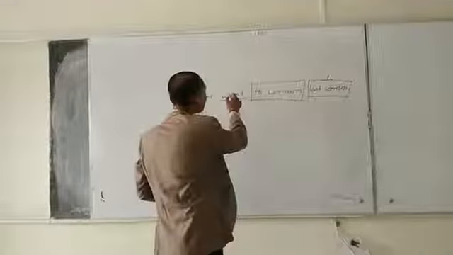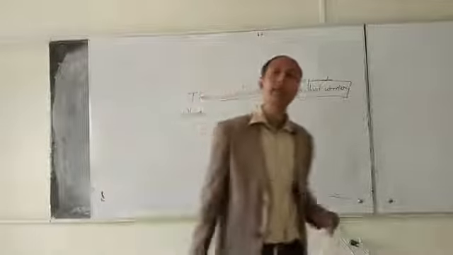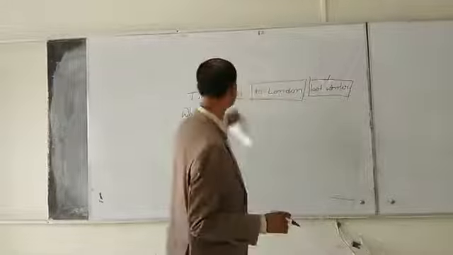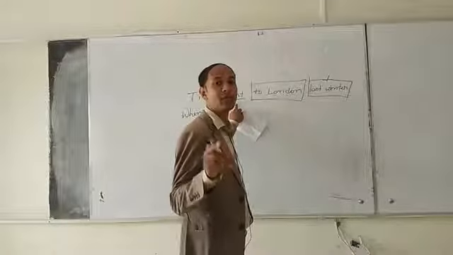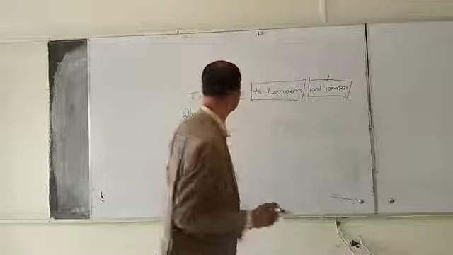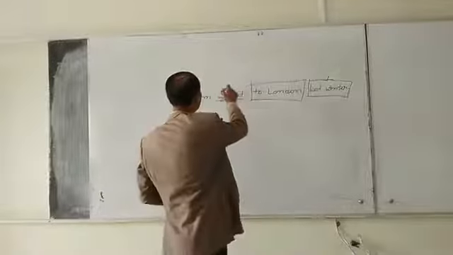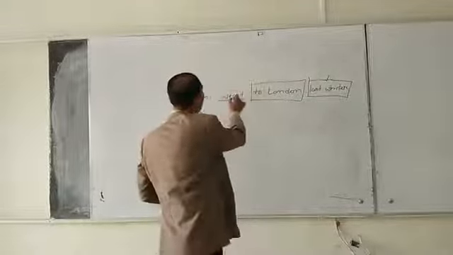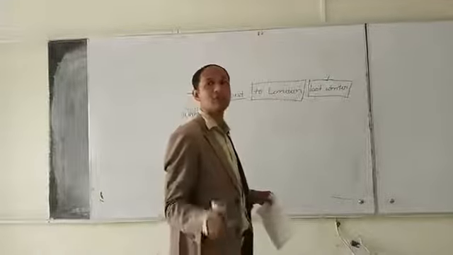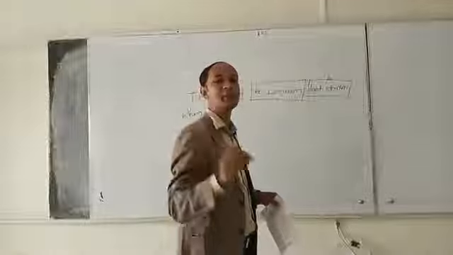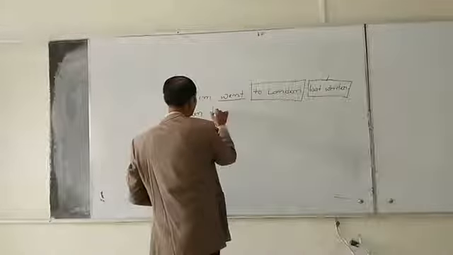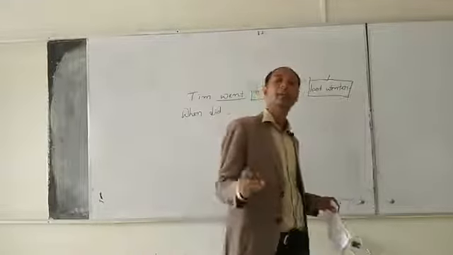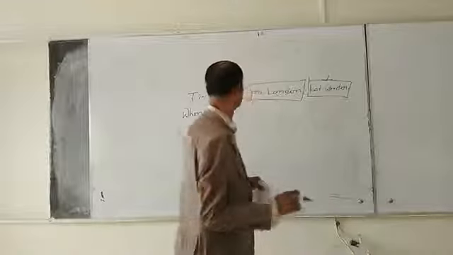If the main verb is in past form, that means went is the past form of the verb go. Okay? So here went is in past form. If the verb is in past form, we will use did as an auxiliary verb.